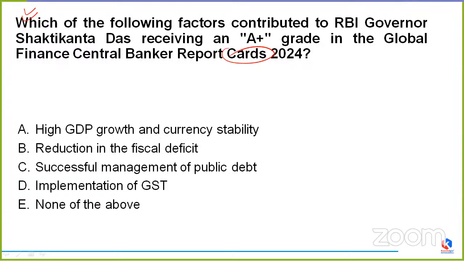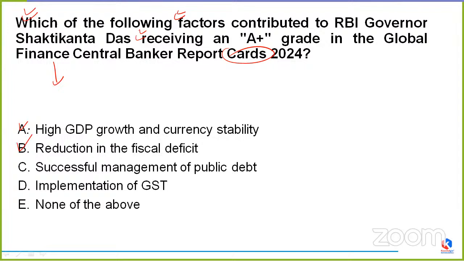See, the question is basically asking the factor which has contributed to RBI Governor Shaktikanta Das receiving an A+ grade in the Global Finance Central Banker Report Cards of 2024. Option A, that is high GDP growth and currency stability.